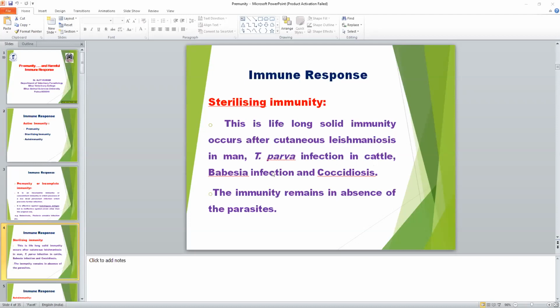And some Babesia infections also give sterilizing immunity. Coccidiosis also gives immunity; in case of coccidia, that is Eimeria species, solid immunity is also found.